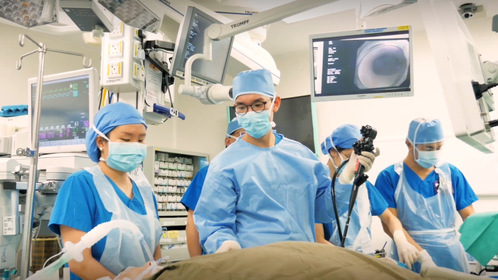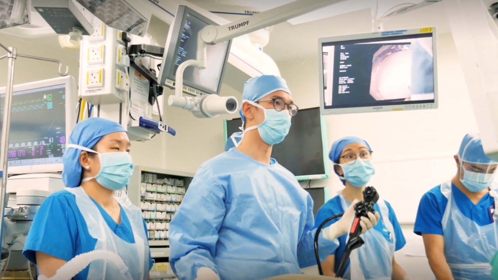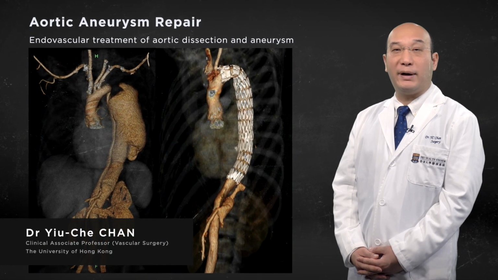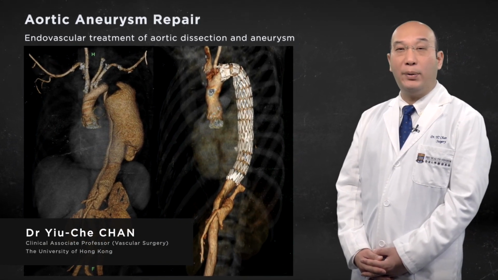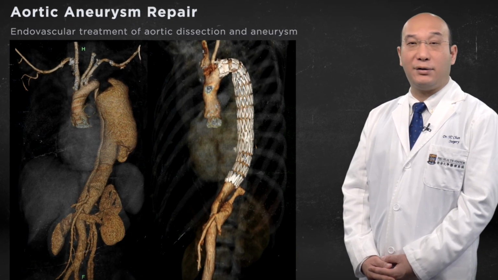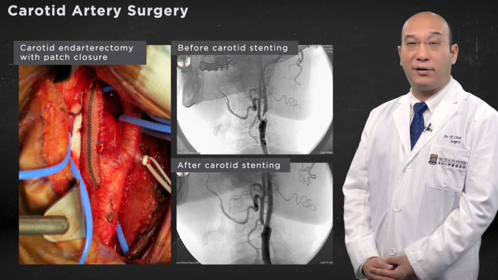Endoscopy is a finger-like camera that goes through the mouth, the throat, the esophagus, the stomach, and the duodenum, visualizing any tumor or obstructing lesion. Common procedures performed by vascular surgeons include open and endovascular repair of aortic aneurysms or dissection, extracranial carotid artery surgery. With advances in stem cell research, scientists are hoping cell-based therapy will provide a new cure.